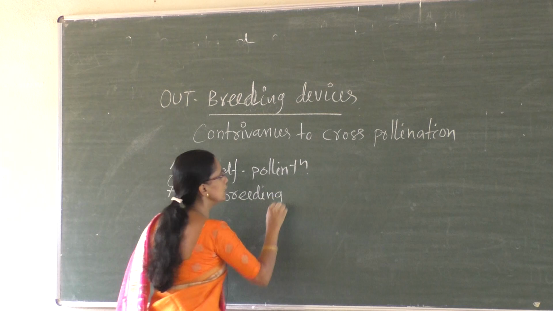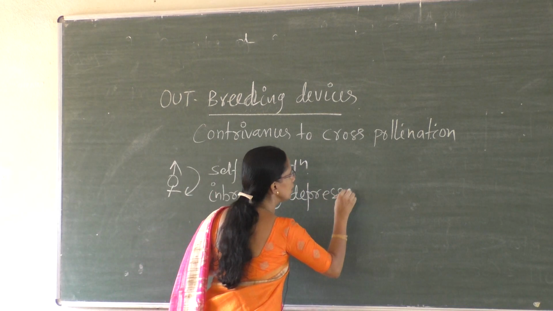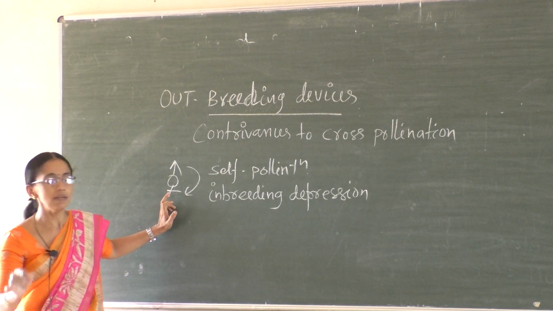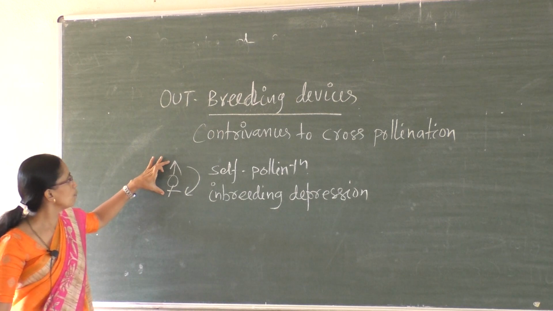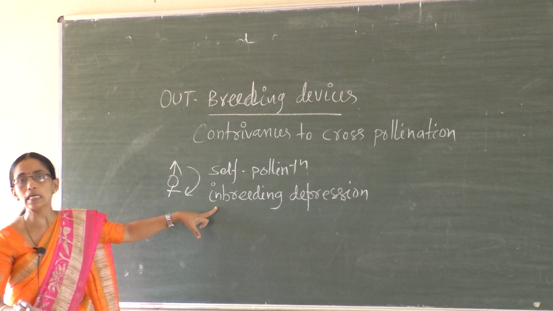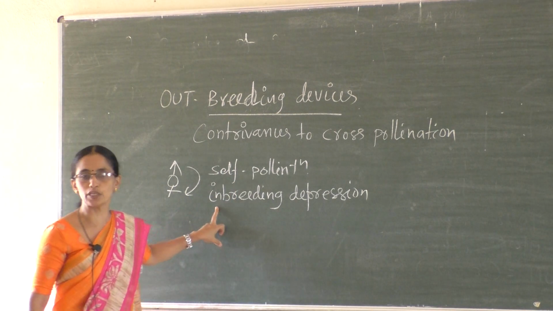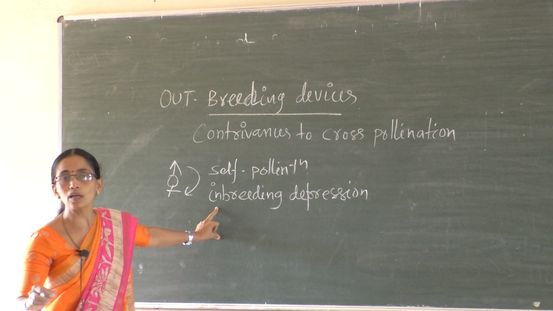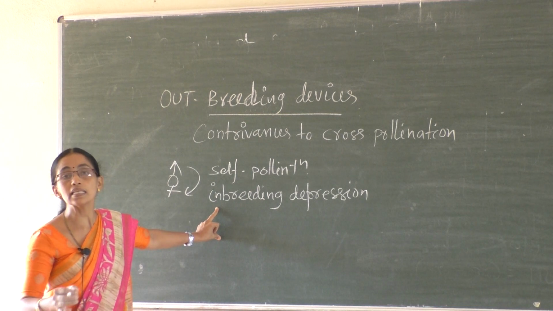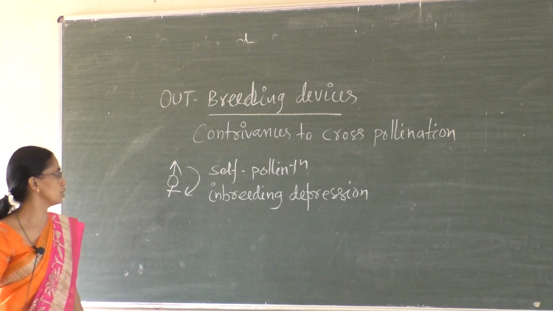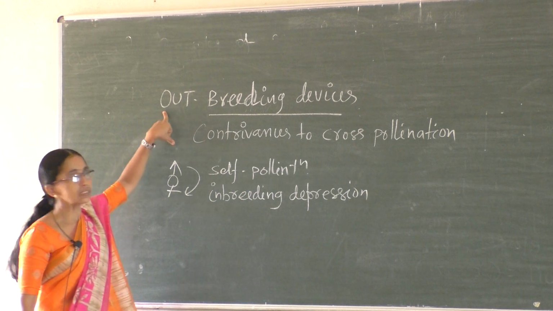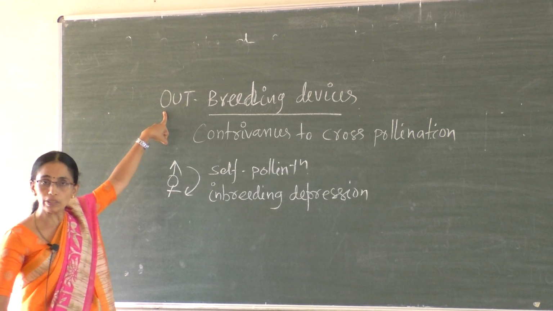In most of the angiosperms, flowers are bisexual. When the flowers are bisexual, the possible pollination is self. Continuous self-pollination leads to inbreeding depression. So what is inbreeding depression? Nothing but reduced biological fitness. So biological fitness in the offsprings is reduced. To minimize this or to overcome this, plants show some outbreeding devices within them.